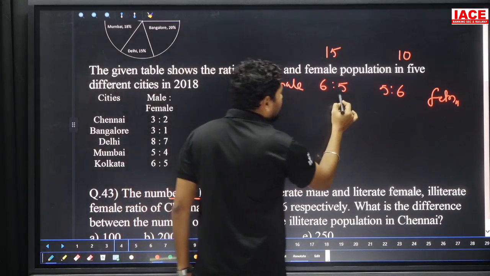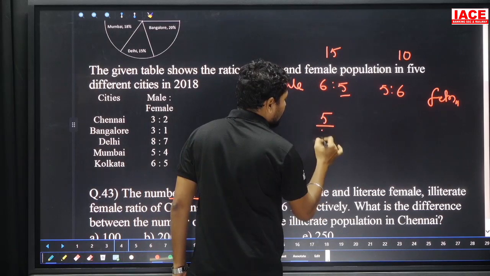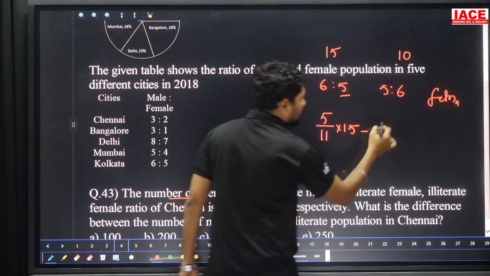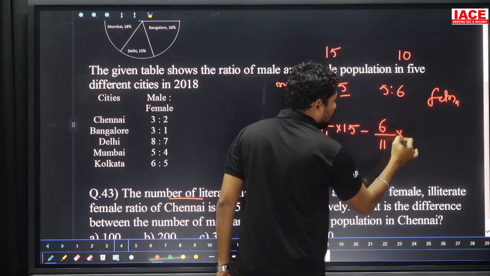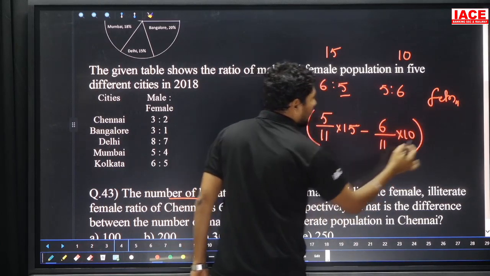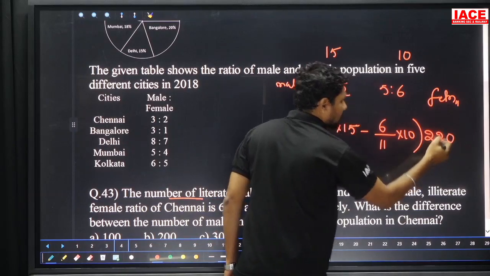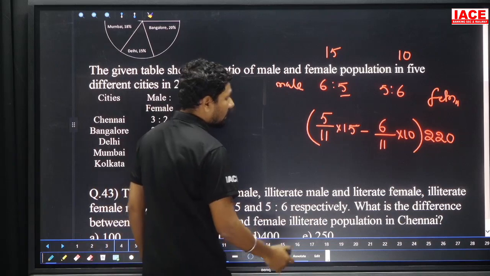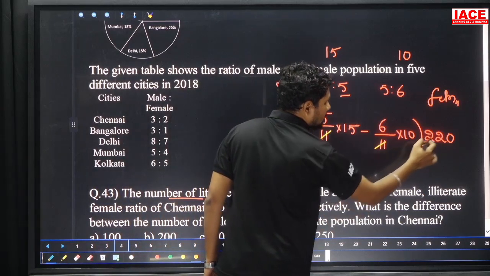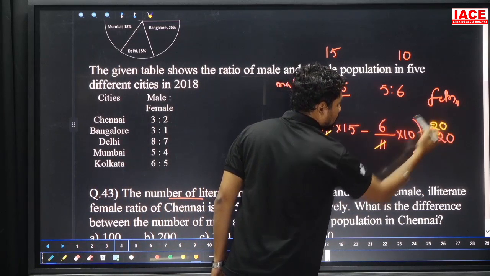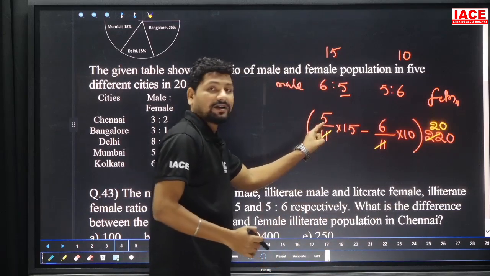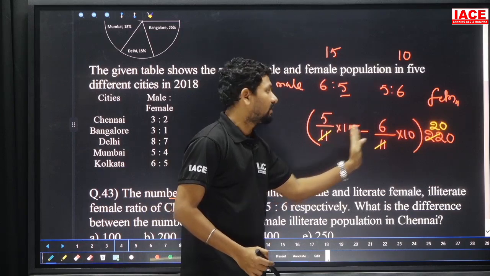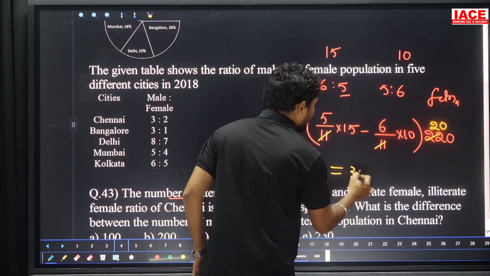Male illiterate population is 5 parts. 5 by 11 into 15, the difference, and here 6 by 11 into 10, overall which is into 220. Percentage-wise, again the 2 zeros will cancel, and 11 will be cancelled. It is 11, how many times? 20 times. And here 15 5s are 75 and 6 10s is 60. 60 minus 75 is equal to 15. 15 20s is equal to 300.